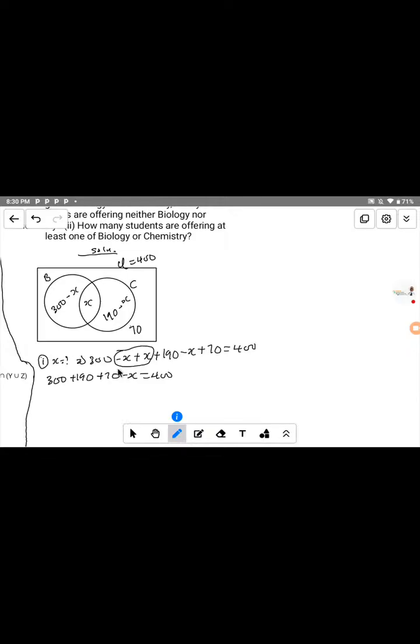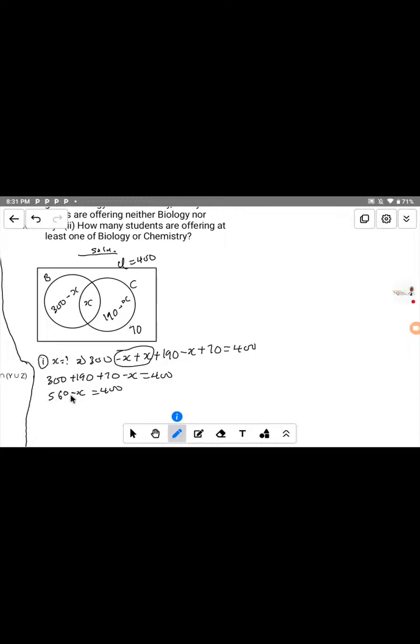For this aspect we do very simple mathematics, whereby we add this 300 plus 190. If you say 300 plus 190, that gives us 490. If we add 70, that gives us 560. So here we have 560 minus s equal to 400.